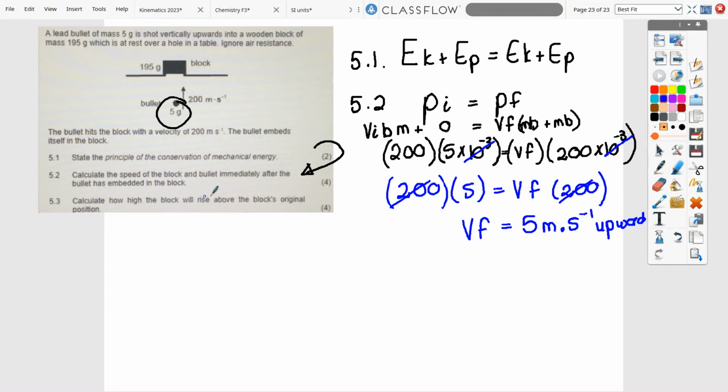Now they say, how high will the block rise above the block's original position? So here you can now go and use the EK. You can use equations of motion, but they asked us for this, so let's just use it.